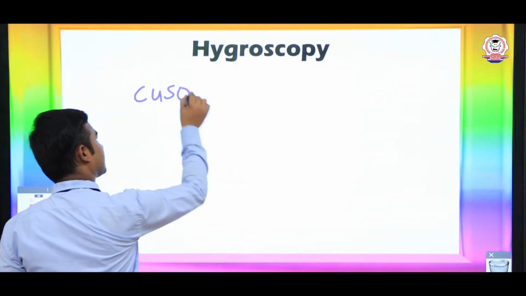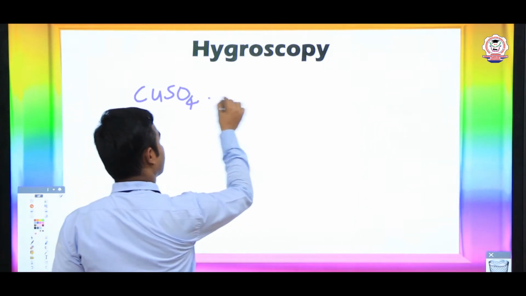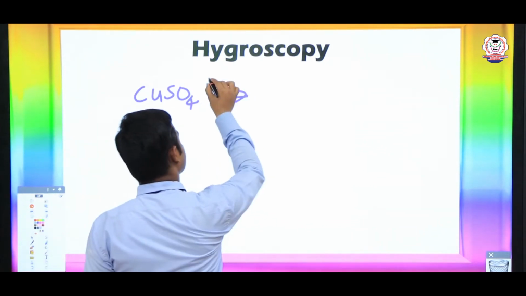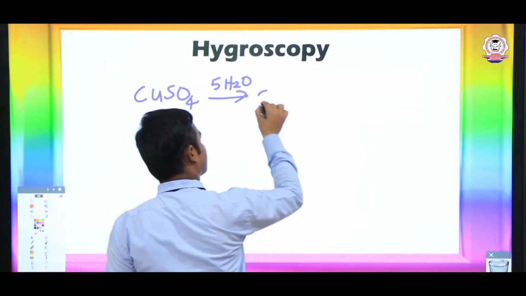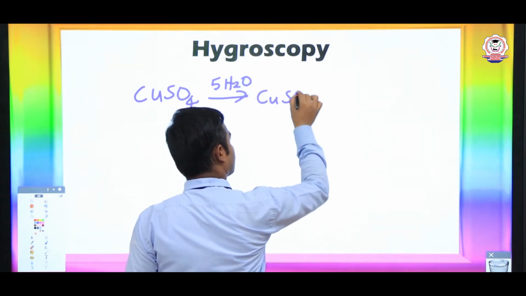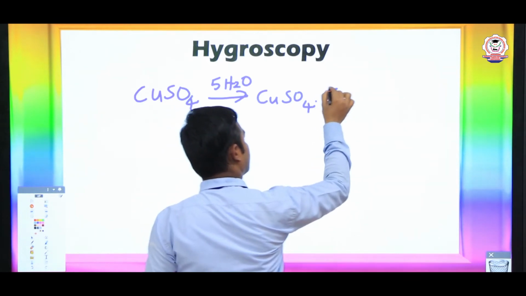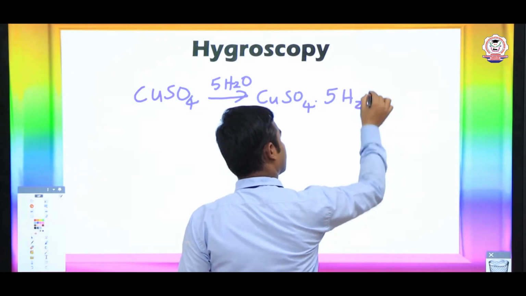For example, CaSO4 attracts water molecules and forms CaSO4 dot 5H2O.